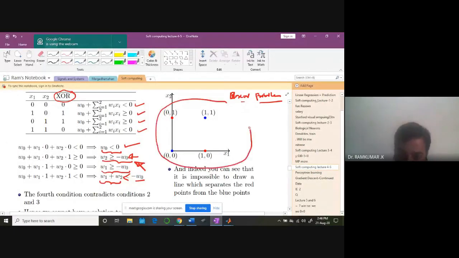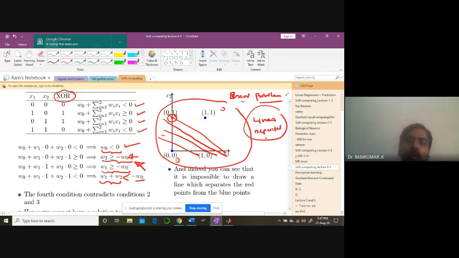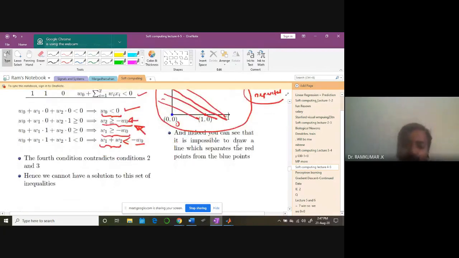See, look at this. If I draw a line like this, there is one classification error. You try to draw any line, that will not classify these two sets of data. Because you want 1 for 0, 1 and 1, 0, and 0, 0 and 1, 1 should be given 0 value. So naturally, you cannot draw one linear separator, one line, to separate out this kind of a problem. So that's where, in fact, the single layered perceptron fails.